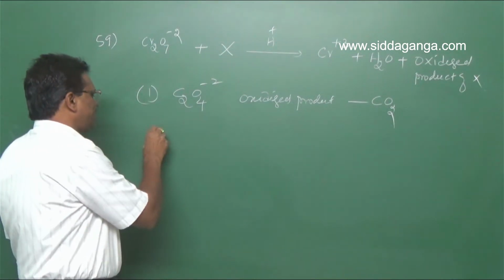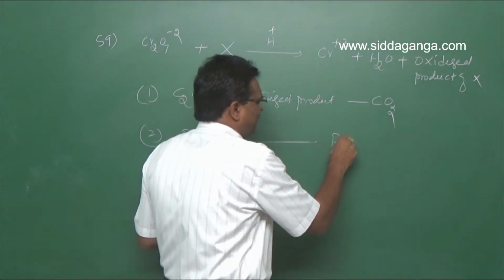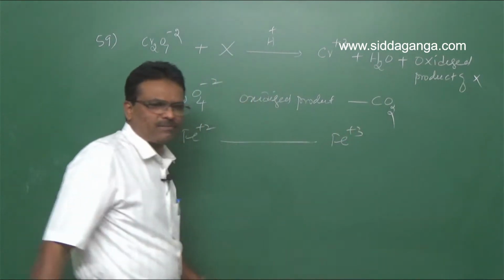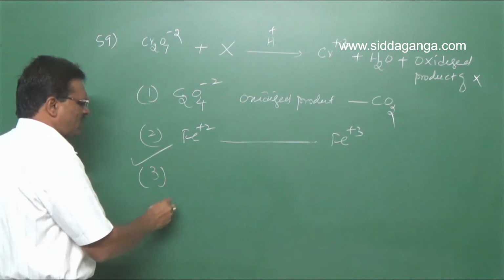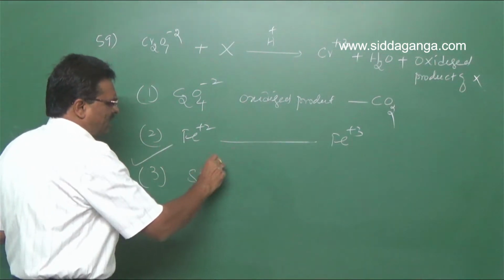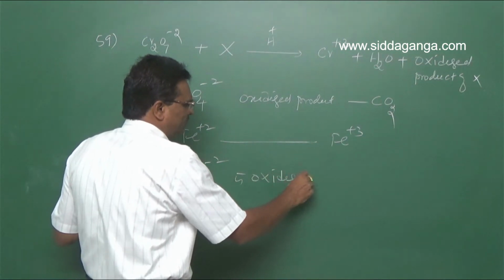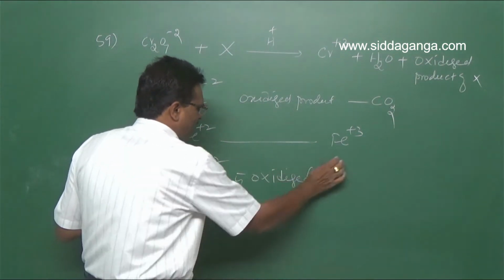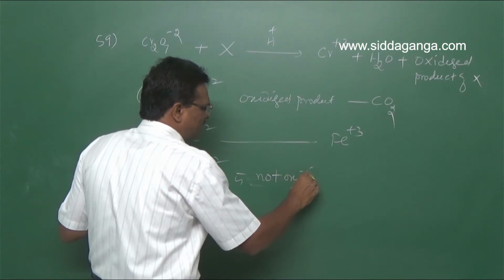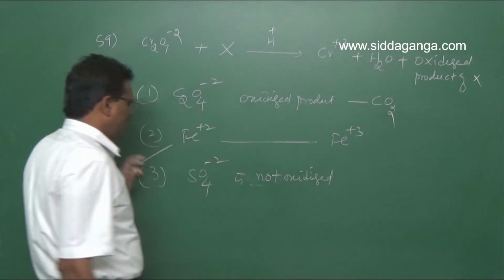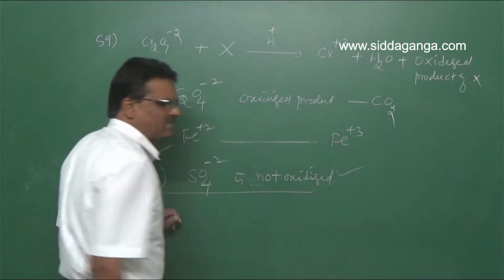Ferrous ion in the second option, Fe2+, the oxidized product is Fe3+. In case of sulfate, the third one, it is your answer. SO4 2- is not oxidized. Sulfate is not oxidized, so this is your answer.